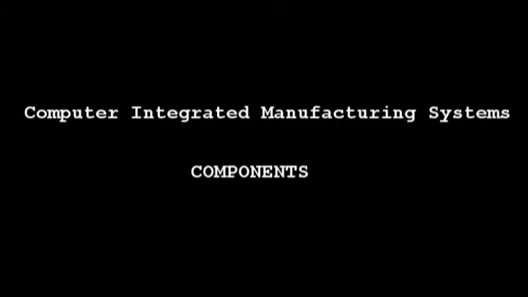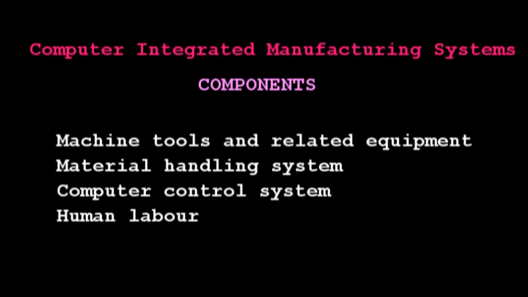First one is machine tools and related equipment, and next one is the material handling system, and next one is the computer control system, and next one is the human labor.